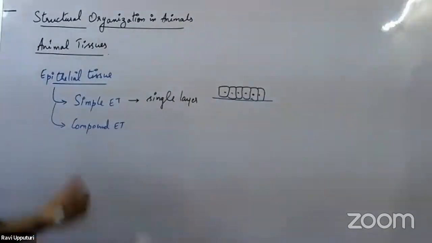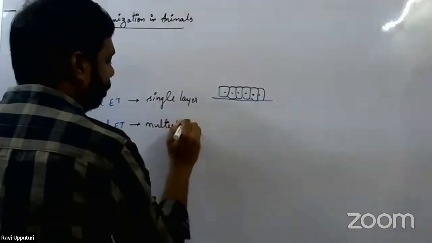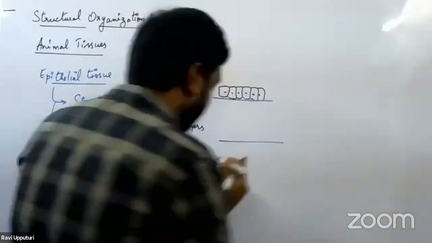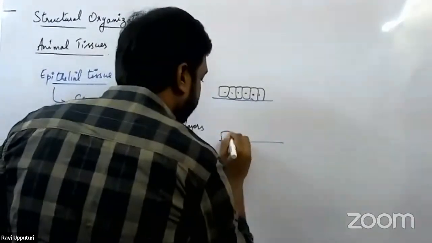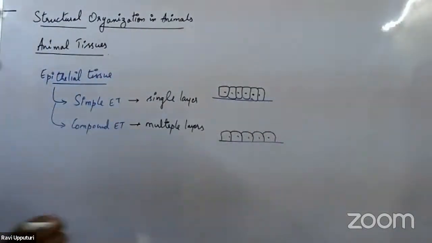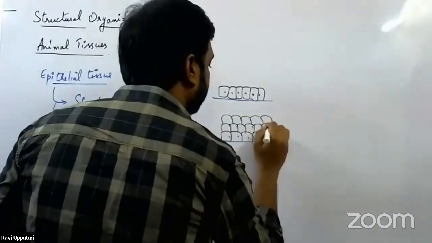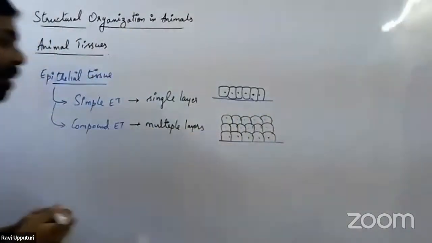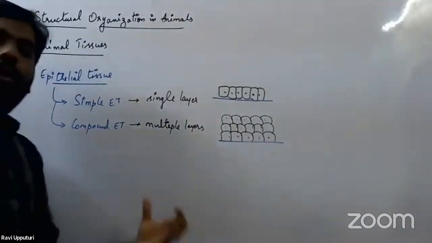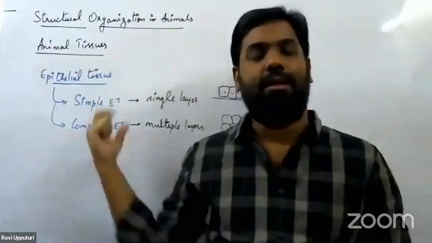The second one in the list is called compound epithelial tissue, where there are multiple layers which rest on the basement membrane. So if this is the basement membrane, and on top of the basement membrane there will be this layer of cells. If there is only one single layer, we call it simple epithelial tissue. But if there are multiple layers present like this, then we call it compound epithelial tissue. So based on the number of layers present, we classify the epithelial tissue into these two categories: simple epithelial tissue and compound epithelial tissue.